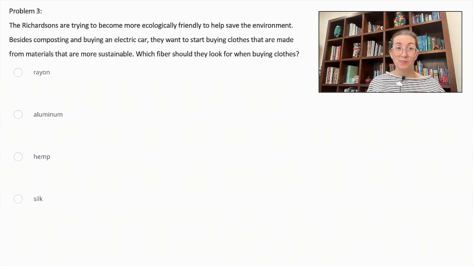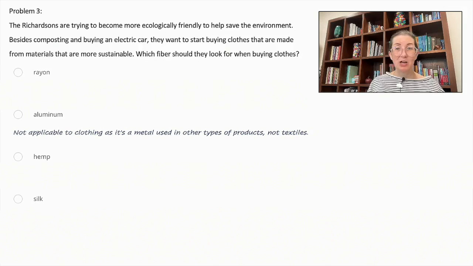Problem number 3. The Richardsons are trying to become more ecologically friendly to help save the environment. Besides composting and buying an electric car, they want to start buying clothes that are made from materials that are more sustainable. Which fiber should they look for when buying clothes? Rayon, aluminum, hemp, or silk? Let's look at aluminum first. This is not applicable to clothing as it's a metal used in other types of products and not textiles. So we can cross that out.